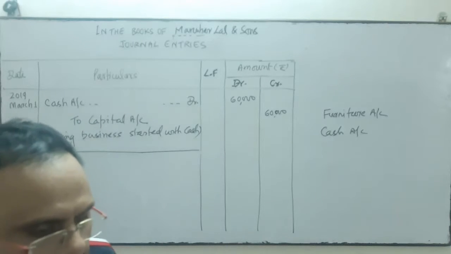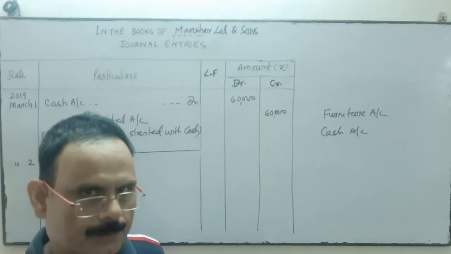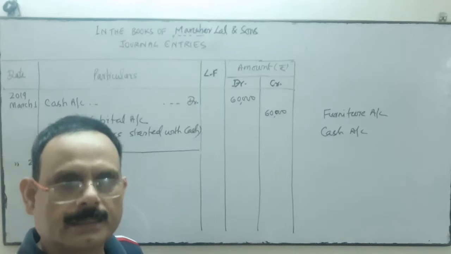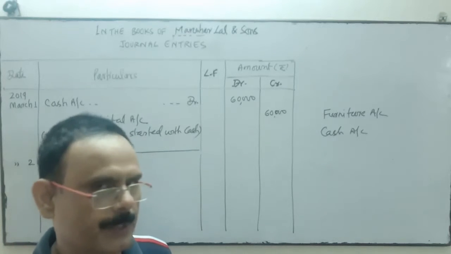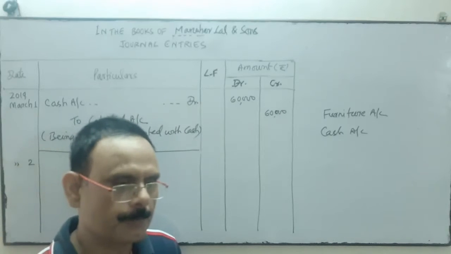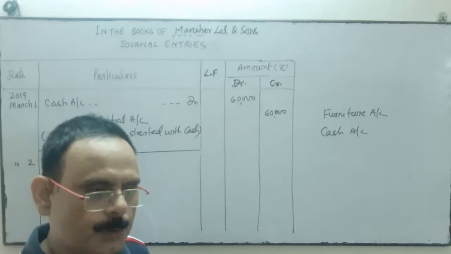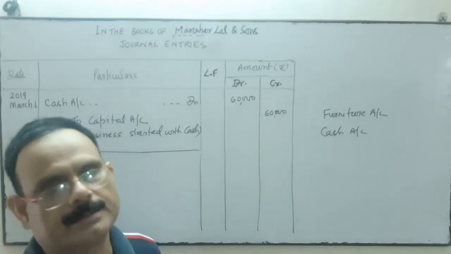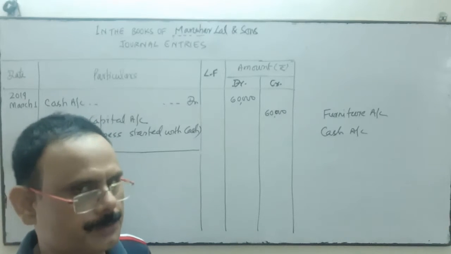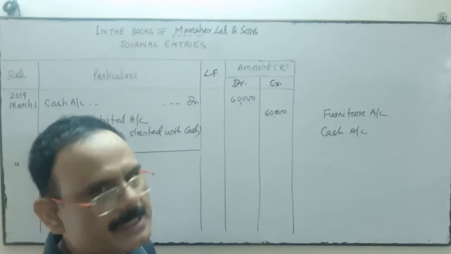And if you purchase things to resell, to sell again, for selling purpose, as a commodity, then purchase account will be opened. Purchase account will be opened when we purchase the goods to resell them, not for use. Here we purchase the furniture not for sale but to use in the business.